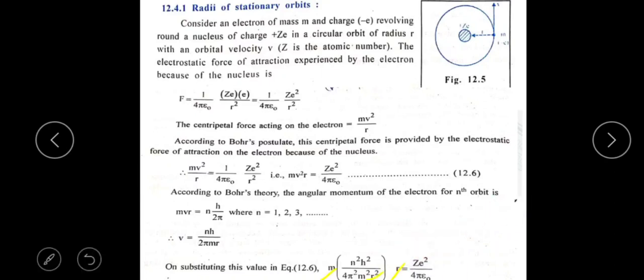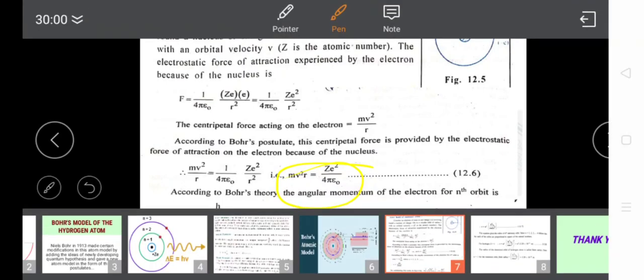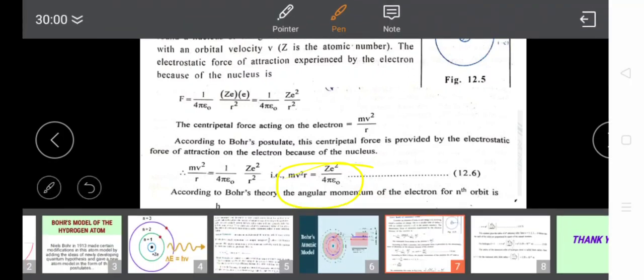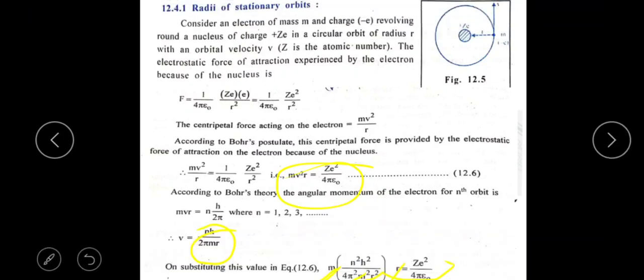After substituting the value of v in this equation, one m gets cancelled, one r gets cancelled, and the remaining r is sent to the RHS. Then the remaining terms, Z squared, are sent to the LHS.